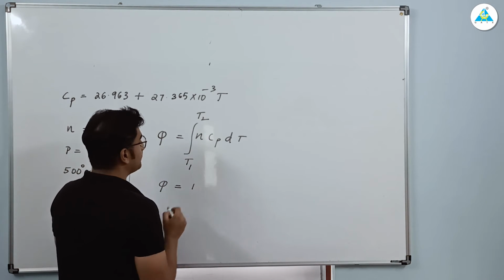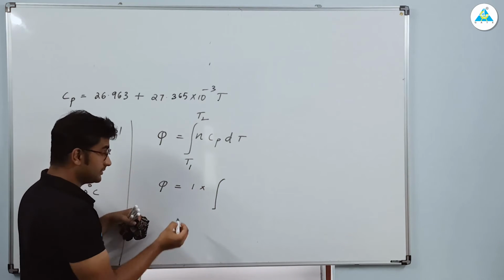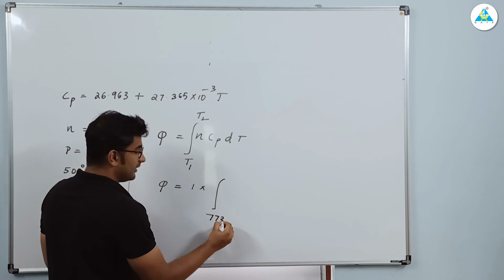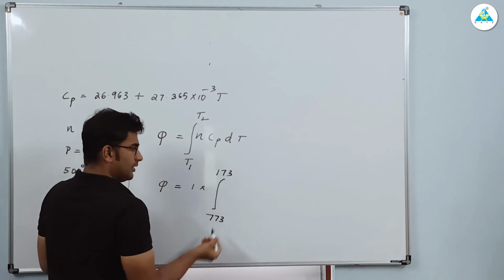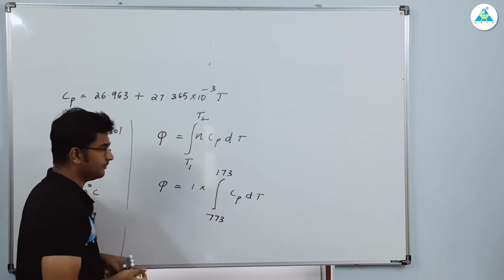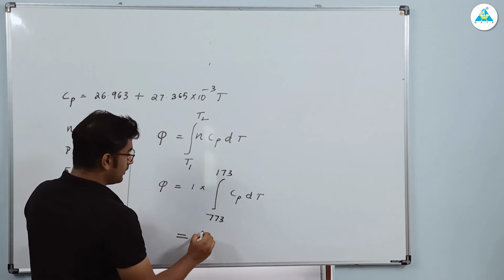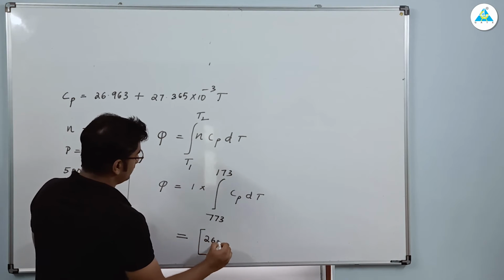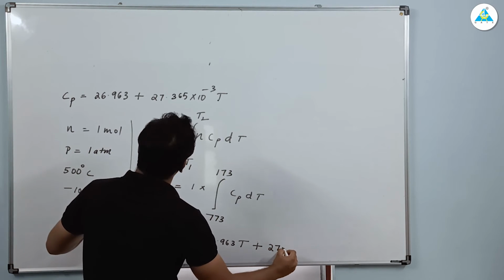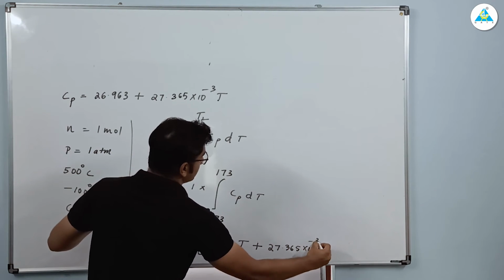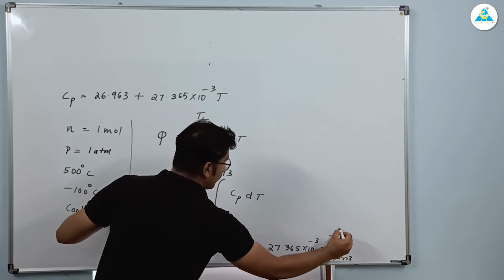Number of moles is what? 1. ठीक है? Integration from minus 100 to 500, right. It's a cooling process. So 500 is your T1, that is 773, right? Minus 100 plus 273 is 173. Integrate कर लो Cp dt. Substitute this. Integration क्या होगा आपका? It will be 26.963 T plus 27.365 into 10 power minus 3 into T square divided by 2 from 773 to 173.